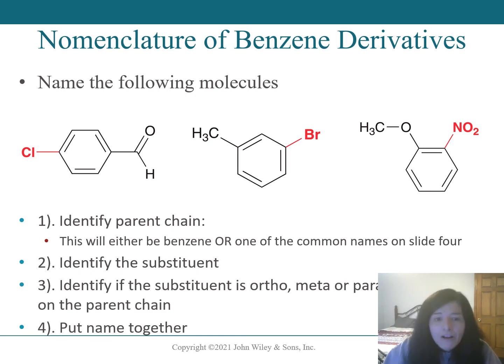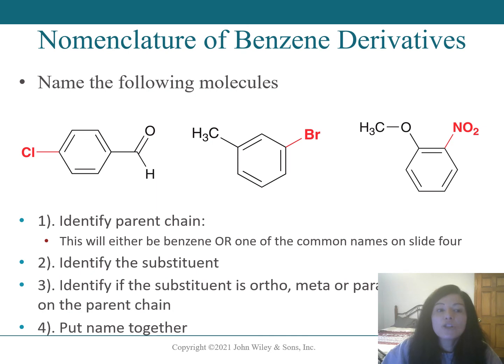The parent chain would be benzaldehyde. The substituent is a chloro group, and it's in the para position. So we would call this molecule para-chlorobenzaldehyde.